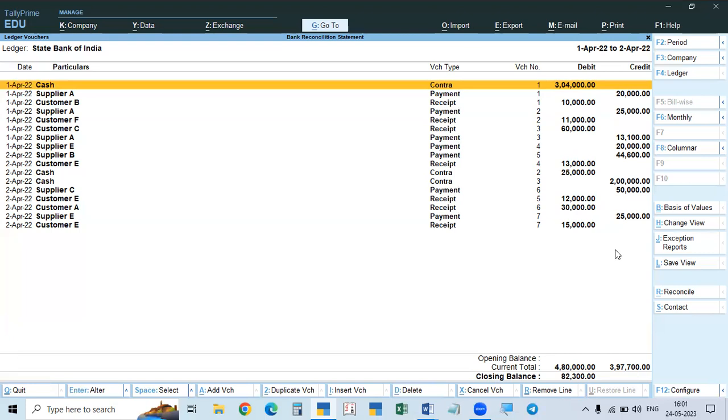Similarly, sometimes the bank will record because the transaction takes place directly with the bank. So the bank will record, but we don't have the records. I mean, we have not recorded. Then there will be a difference. Let us see the examples.